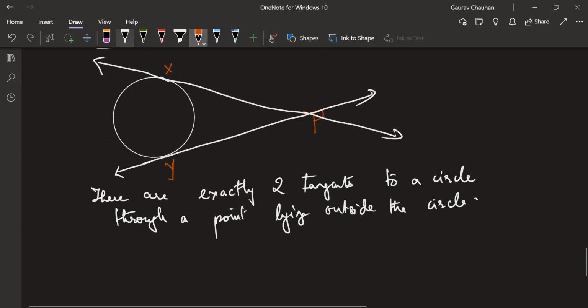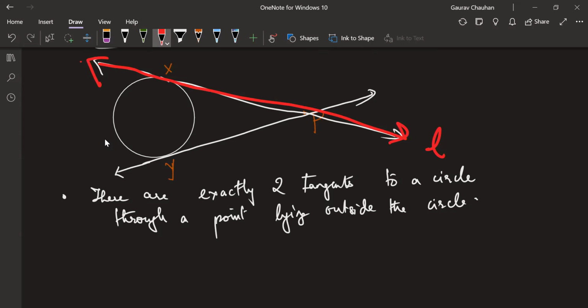That's the definition involved here. Now, this particular tangent is the whole line, no? Tangent is this entire line L, right? But if we say length of the tangent, then how much will it be? Infinite, no? But that's not how we're going to think about it. We're going to think about the length of the tangent as the length of this line segment XP. XP and YP are the lengths of the two tangents from P.